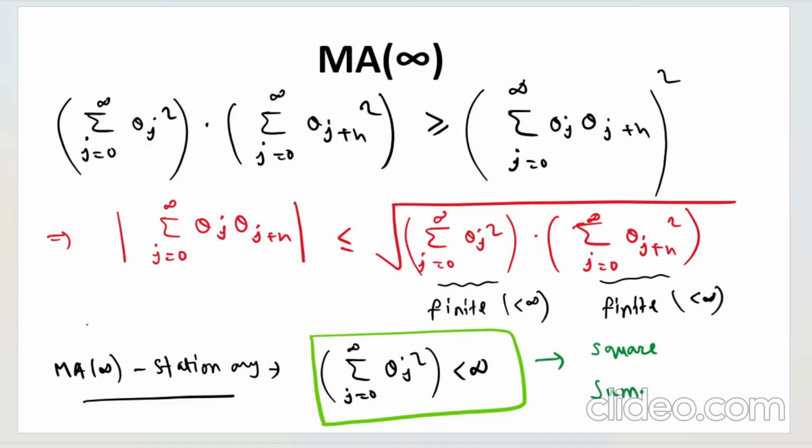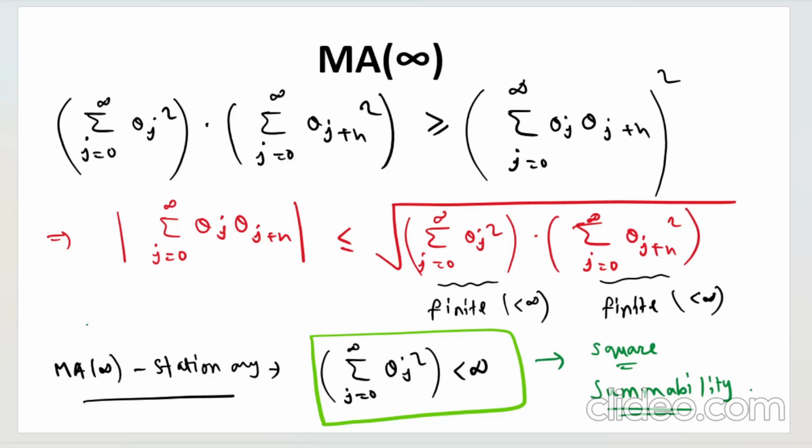Squared summability. This criteria is known as the squared summability criteria of checking stationarity for an MA infinity process. One thing you must know is that for the MA1 process and for the MAQ process, there is no such criteria, because for any parameter value, they are stationary. Why? Because we have shown that the mean, the variance, and the autocovariance are always independent of t, and that is enough for them to conclude that they are stationary.